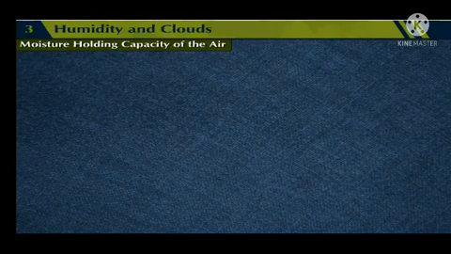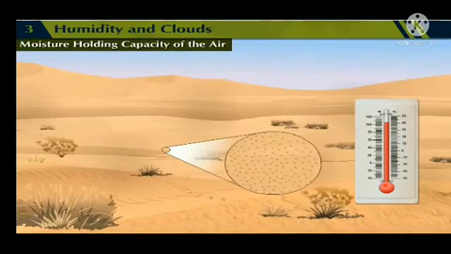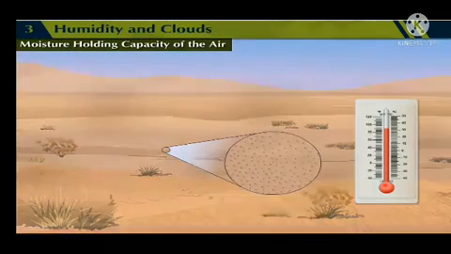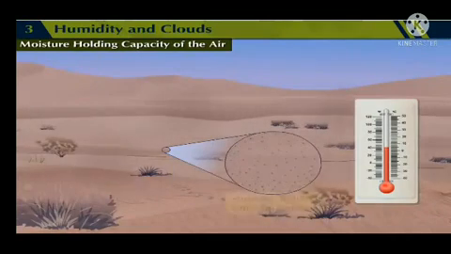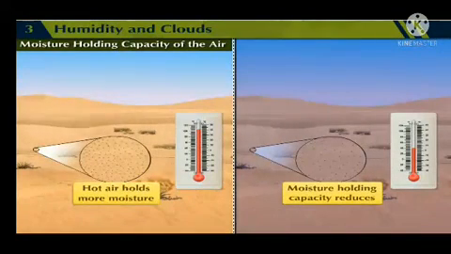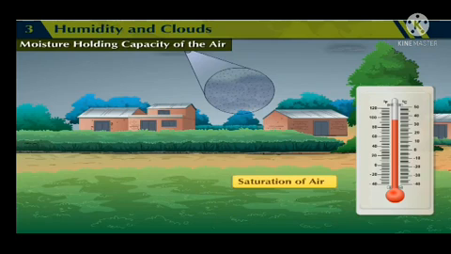Moisture holding capacity of the air. Air can hold moisture at a specific temperature and in a specific capacity. This capacity is known as the moisture holding capacity of the air. As the air becomes cooler, its moisture holding capacity reduces, which means hot air holds more moisture than cold air. At a certain temperature, the moisture holding capacity of the air becomes equal to the proportion of moisture present in the air. This condition of the air is known as saturation of air.